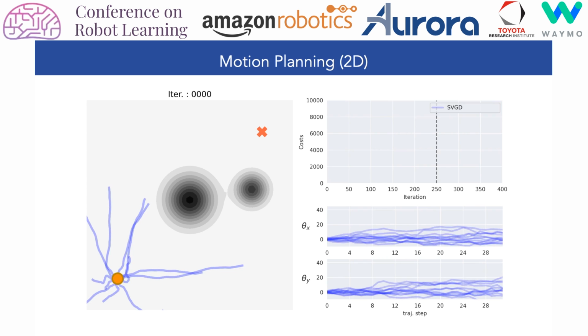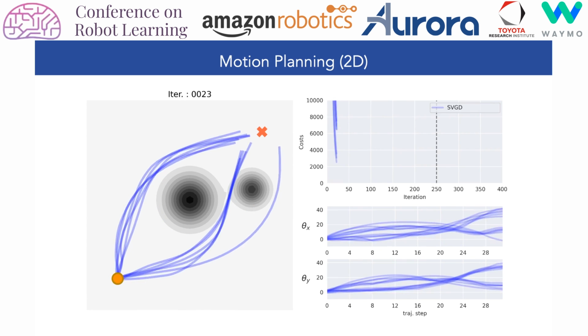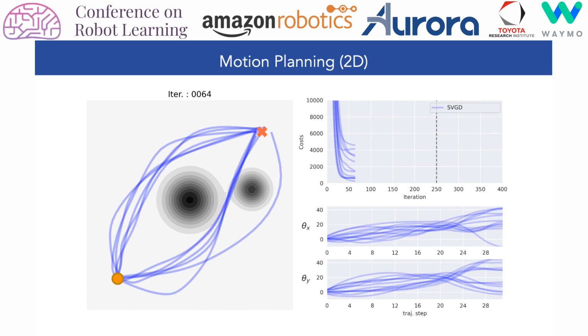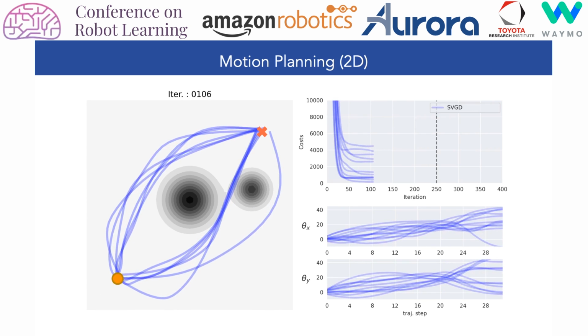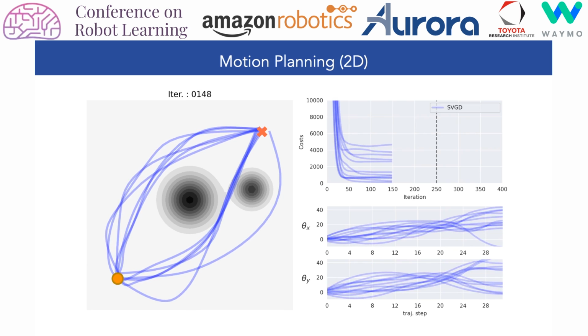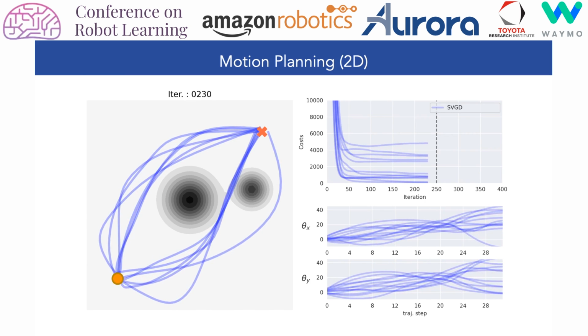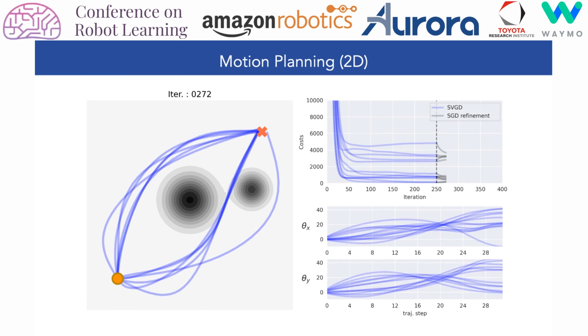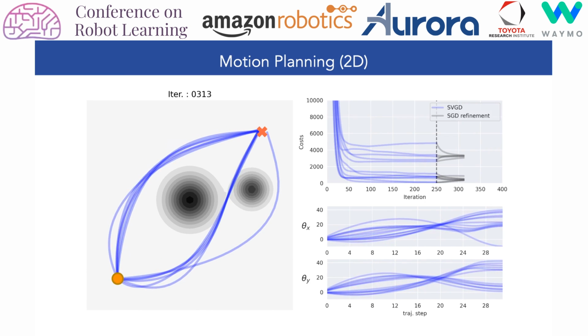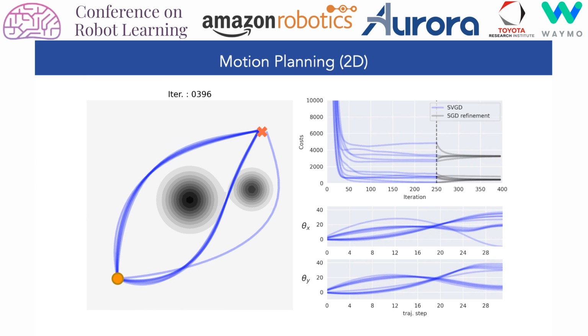For a randomly initialized set of control particles, we optimize directly over a distribution of 2D velocities, shown in the lower right, where each trajectory results from a single particle. The distribution quickly converges to a set of low-cost trajectories. However, in order to find a local optimum, we refine the solutions by performing stochastic gradient descent optimization on individual particles. We finally obtain the global optimum solution indicated by the green trajectory.